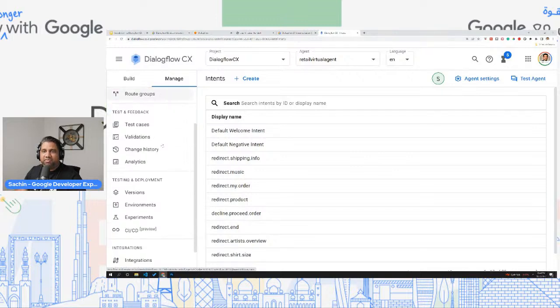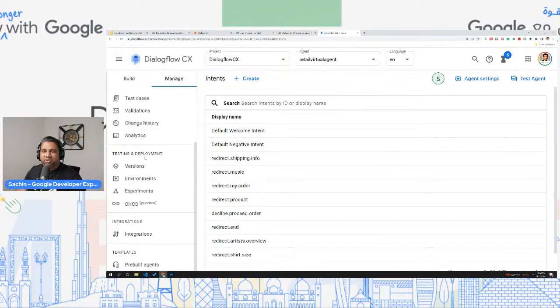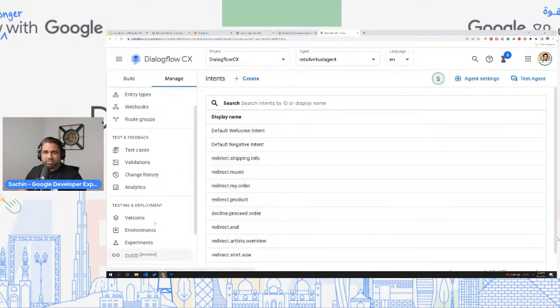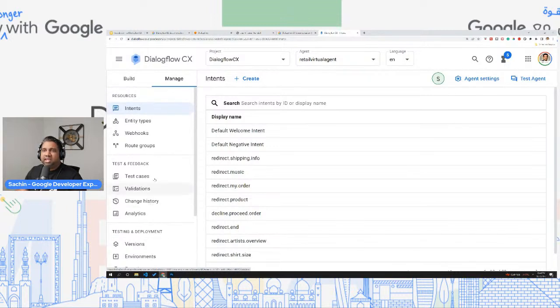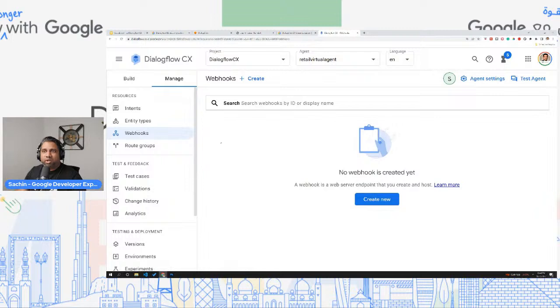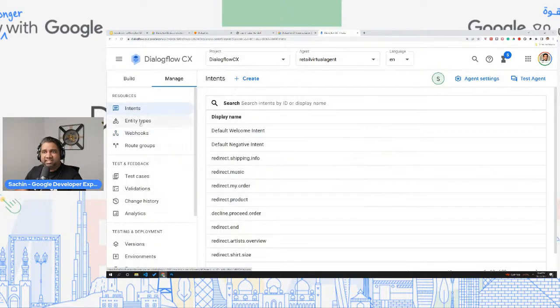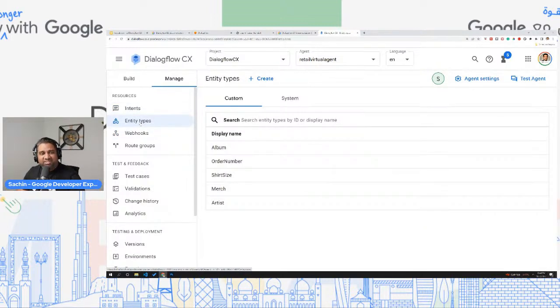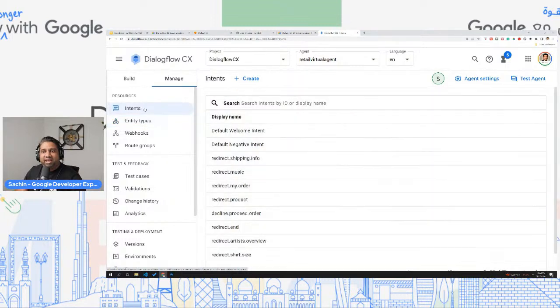Since we are speaking of differences, you can also see this has some advanced capabilities like versioning, environments, experiments, CI/CD pipelines, integrations, and so on. Okay, and webhooks, as I said, not just one webhook. You can actually create multiple webhooks and link it within each of the flows.